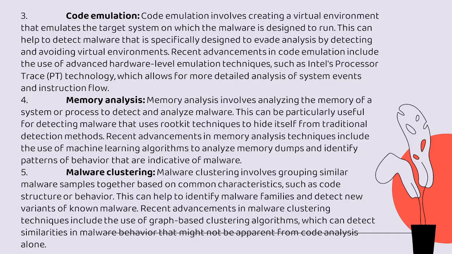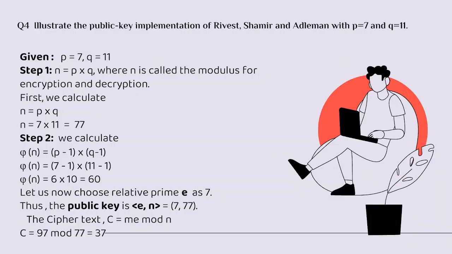Fourth is memory analysis. Memory analysis involves analyzing the memory of a system or a process to detect and analyze malware. This can be particularly useful for detecting malware that uses rootkit techniques to hide itself from traditional detection methods. Recent advancements in memory analysis include the use of machine learning algorithms to analyze memory dumps and identify patterns of behavior that are indicative of malware. The fifth point is malware clustering.